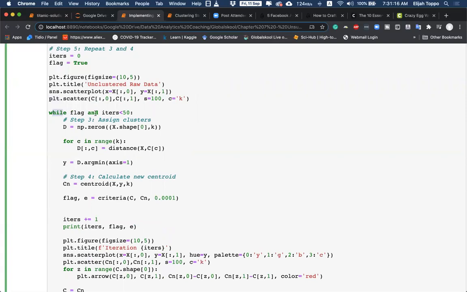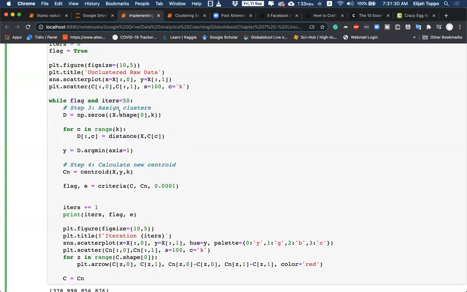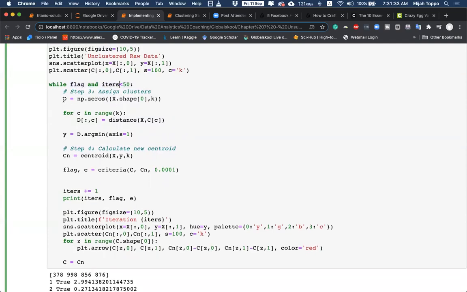Then we define a while loop with 2 conditions. As long as the flag is true and as long as we are less than 50 iterations, we will continue. If any of these conditions fail, we will stop the loop. Inside this, we'll do step 3 and step 4. Step 3, get the distance of all the data points from the centroids, and once we have the distance, assign the data to the closest centroid. Step 4, now that you have assigned the data, what is the new centroid? So we find the new centroid.